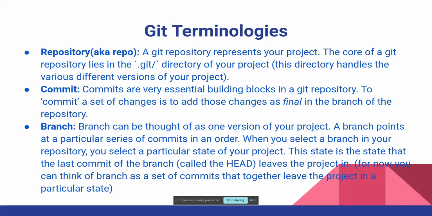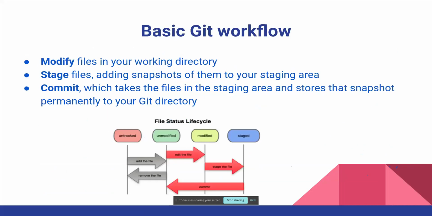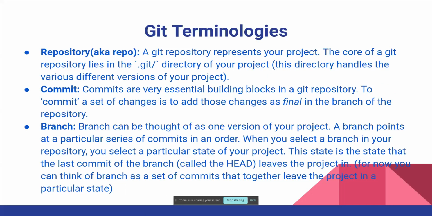So we saw earlier that you modify, stage and then commit. Every time you commit some changes, you make a commit. So we use commit as a verb and commit as a noun. So you make a commit, and this commit is basically what describes what was done in that change. Maybe some lines of code were removed, some lines of code were added, and some were changed. Okay, so that's basically a commit.